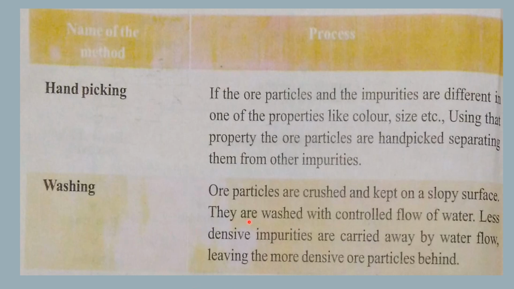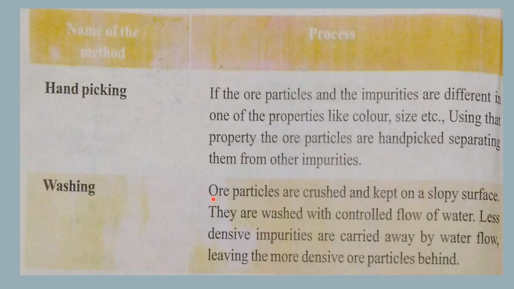Ore particles are crushed and kept on a sloping surface. They are washed with a controlled flow of water. Less dense impurities are carried away by the water flow, leaving the more dense ore particles behind. So the second method is washing of the ore.